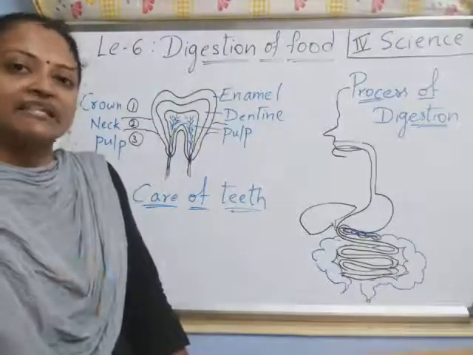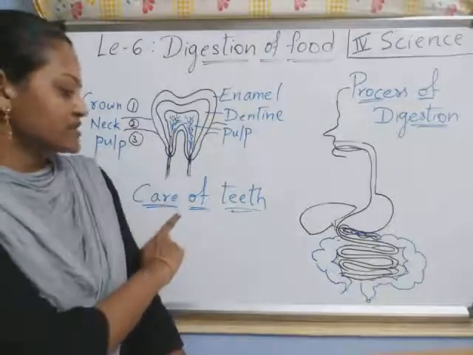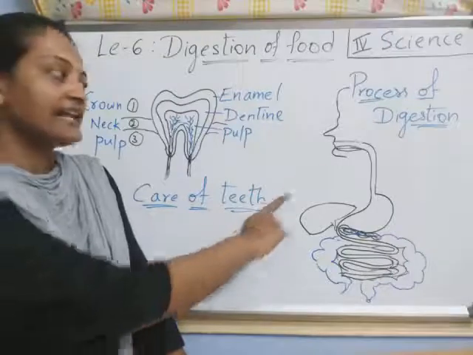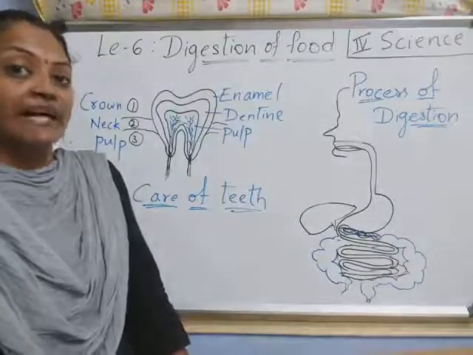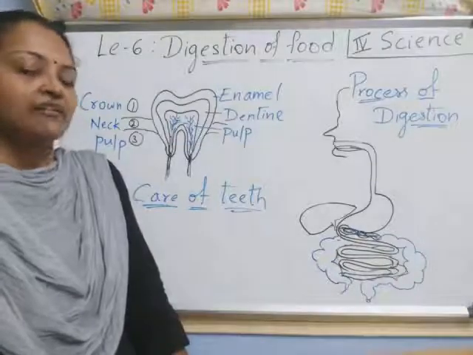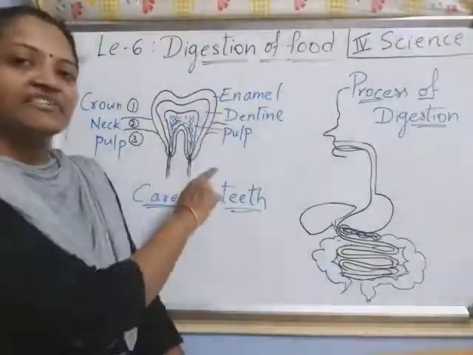And today in this class mainly we are going to learn about two topics, children. First one is care of teeth, right? And another one is the process of digestion, how the food is digested inside the body, right? Now first, care of teeth. Suppose children, three layers are there, right?